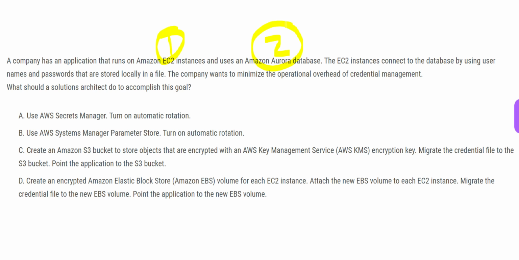And you want to minimize operational overhead for credential management. The EC2 instance is talking to the database by using a username and password that are stored locally in a file. So we all know you should never store passwords in files because hackers will read them from there.